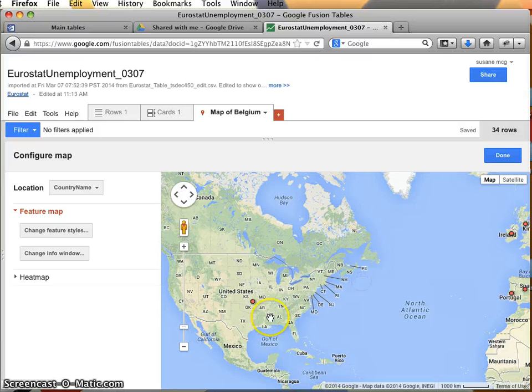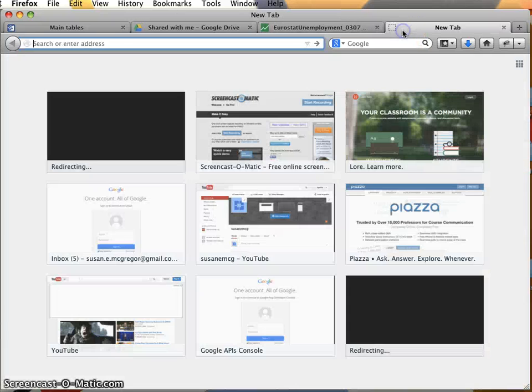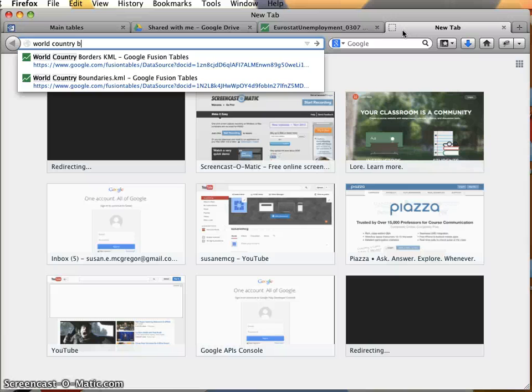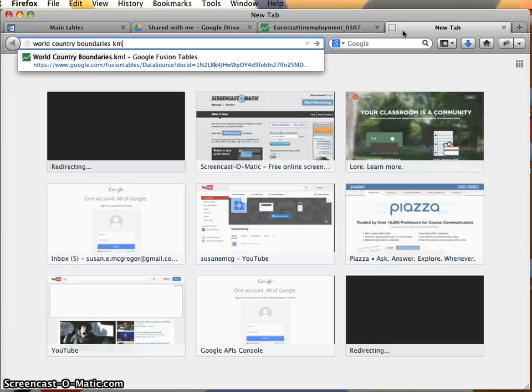This isn't really what we want, right? What we want is that thing where we have outlines of the countries, and then we can see the colors of what their unemployment rate is. So in order to get that, we're going to need some KML. Again, that keyhole markup language can describe the boundaries of geographic areas. Now, the most straightforward way to find it is to look for something in the KML format. So I'm going to say world country boundaries KML,